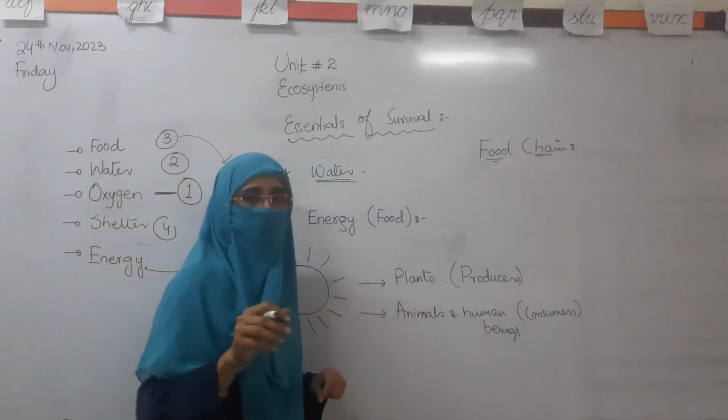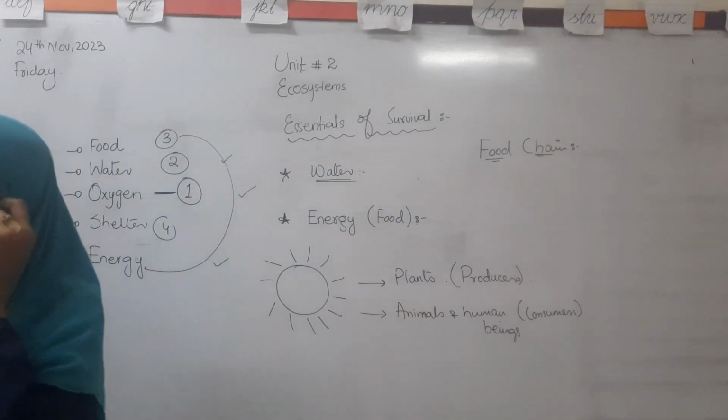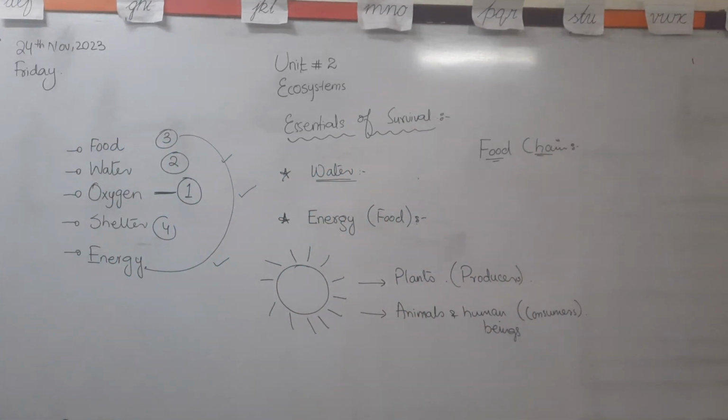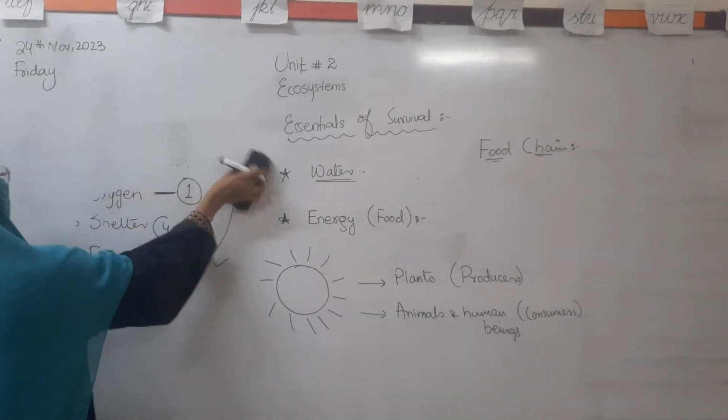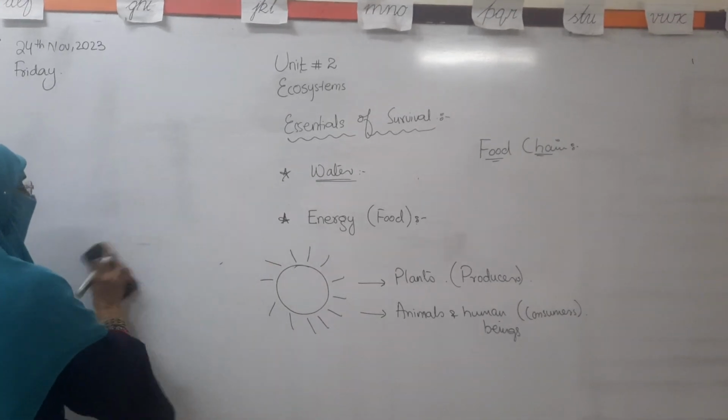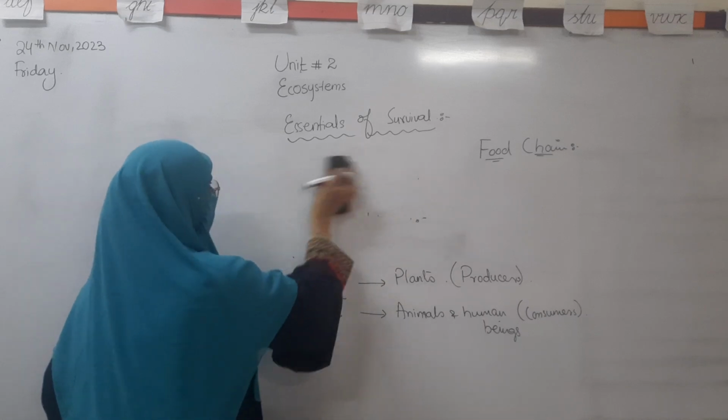The food chain is the relationship, or we can also say that the food chain is the connection between the biotic factors, and there are different types of food chains that we can mostly see in our surroundings. We will discuss properly what the food chain is.